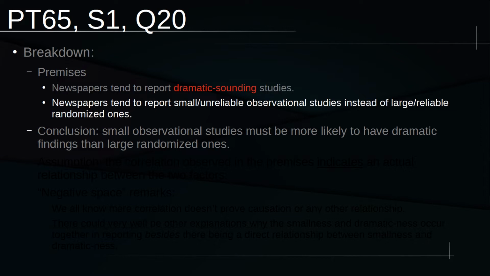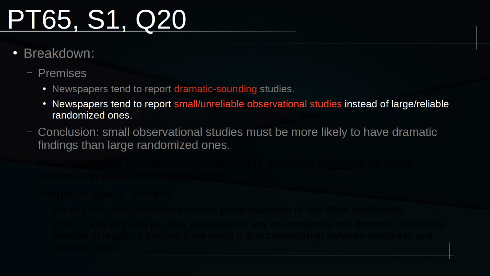Moving along to premise 2, newspapers tend to report small, unreliable observational studies instead of large, randomized ones. So for me here, I highlighted the small, unreliable observational studies in red because to me, that is a factor that lined up with the dramatic sounding factor that we got in the previous one. The whole set of premises seems to be about what newspapers like reporting.